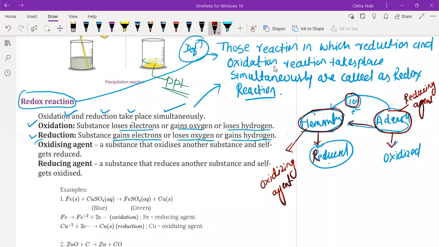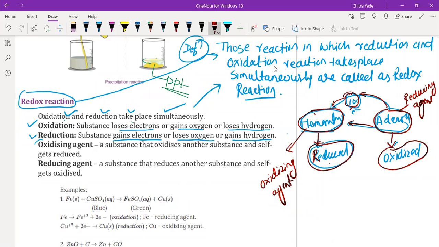Okay. See, Hemant is taking 100 rupees from others. Someday Hemant required 100 rupees and he borrowed from others. It means others is giving 100 rupees to Hemant, so others is losing money. Just consider money as an electron and others as a chemical species. So a chemical species which loses electrons means oxidation takes place. And Hemant is accepting electrons. So Hemant is also a chemical species and it is gaining electrons, which means it is getting reduced.